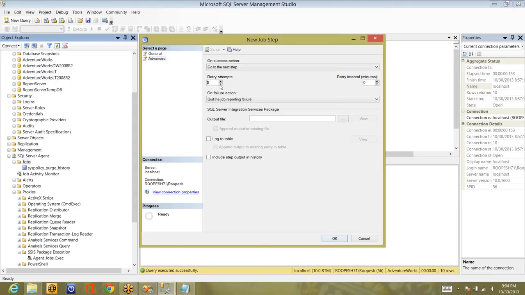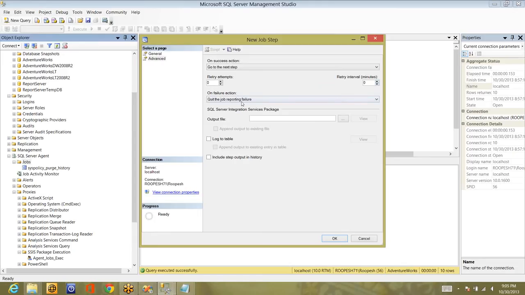Let's say there is a table and the data will be loaded into the table at regular intervals, like once a day or twice a day. Whenever the data is loaded, you have to execute the next step. So you can go for retry attempts, and every 5 minutes it will check. You can write a query, select star from table where it has so and so date. If the data comes, it will go to the next step. So that is where we can use the retry attempts and retry interval minutes.